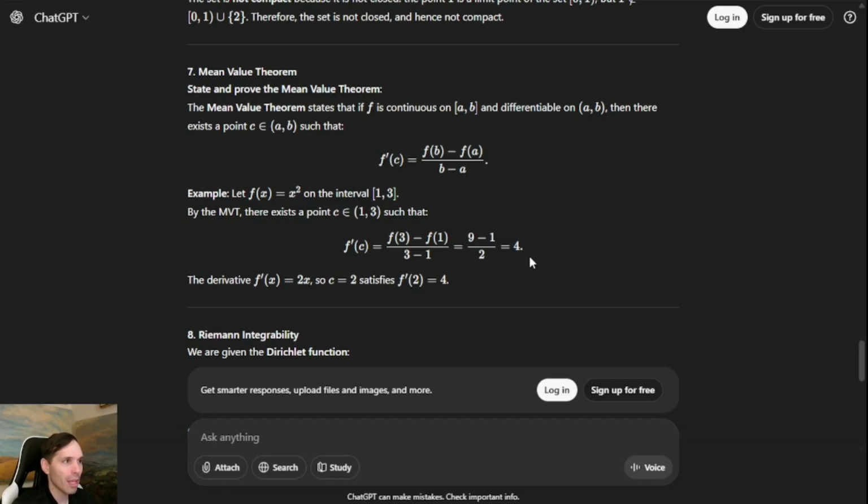But I think the main point of this question would have been the proof. At least for most real analysis classes, we focus on proofs. It's not just about regurgitating information and stating theorems.